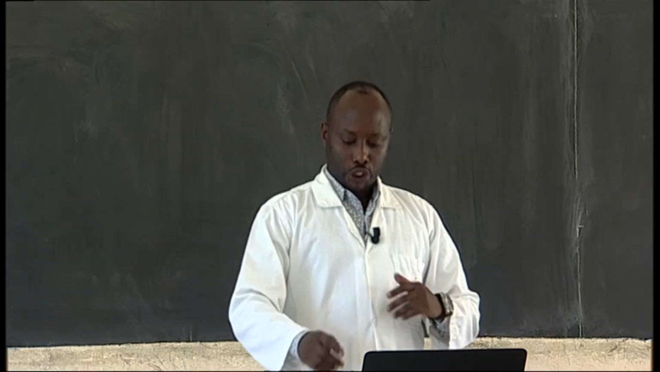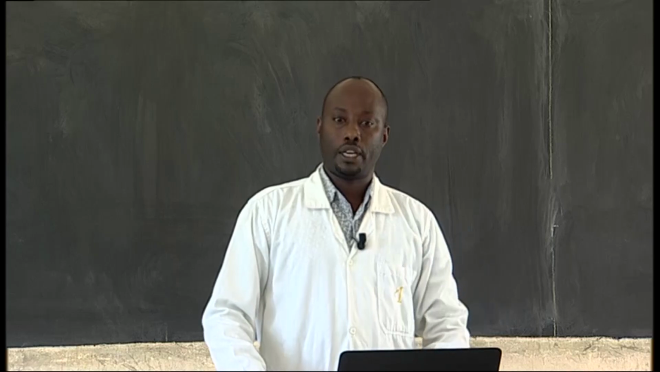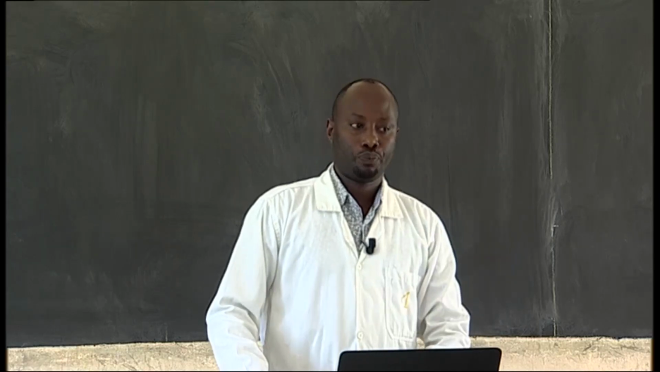So let's talk about the structure, or the anatomy, of an artery. If you observe clearly, students, this is the structure of an artery. When it comes to the lumen, it has a small lumen compared to other blood vessels. It has elastic fibers and is able to expand. Why does it have elastic fibers? To withstand the high pressure brought by the blood from the heart.